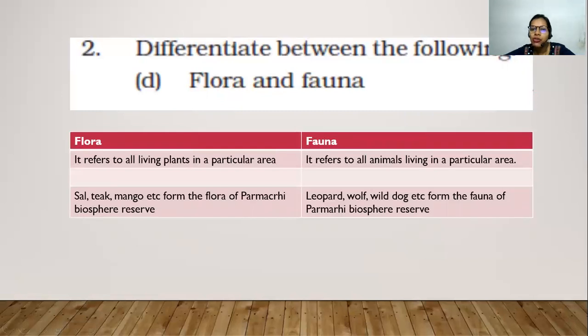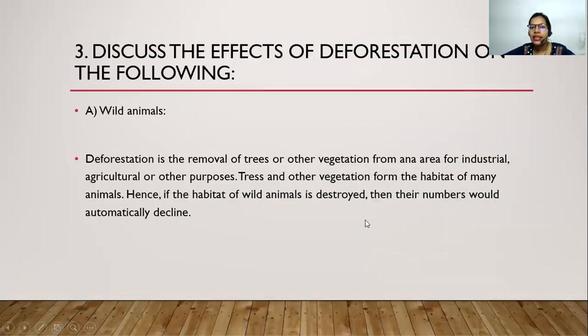Now the difference between flora and fauna. These are nothing but the plants and animals of that particular area. Flora refers to all living plants in a particular area: sal, teak, mango, etc. are the flora of the Pachmarhi Biosphere Reserve. Whereas fauna refers to the animals living in a particular area. For example, leopard, wolf, wild dog, etc. are the fauna of Pachmarhi Biosphere Reserve. Now coming to the next question.